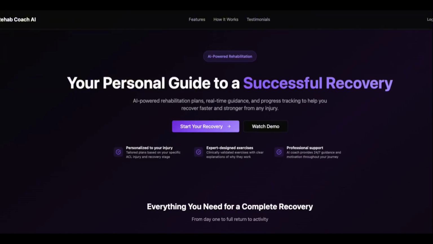So we have a whole platform for exercises along with nutrition, because we understand it's a whole balance. It works hand in hand to have a successful recovery.